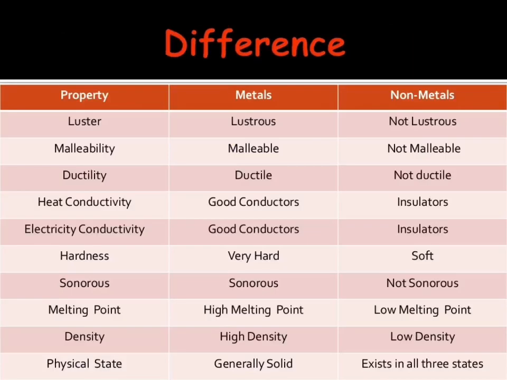This is the table showing the differences in physical properties of metals and non-metals. You can recapitulate it from here.